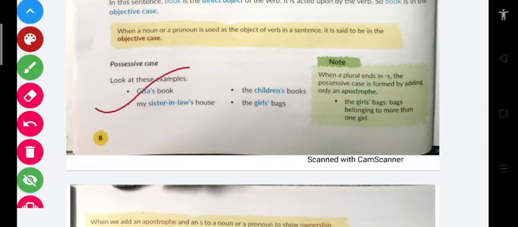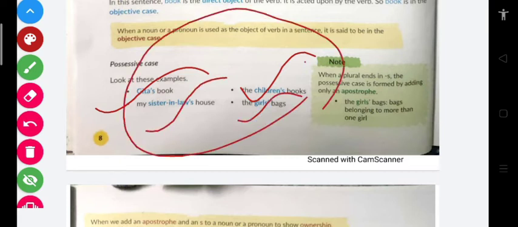Clear? So Gita's book. So here there is a possession, means in the sentence Gita's book, it is clear that the owner of the book is Gita, and since she is the owner, she has got the possession of that book. The children's book. So here it means the owners of the books are children, and since the owners of the books are children, therefore we'll apply an apostrophe before it. My sister-in-law's house and the girl's bag.